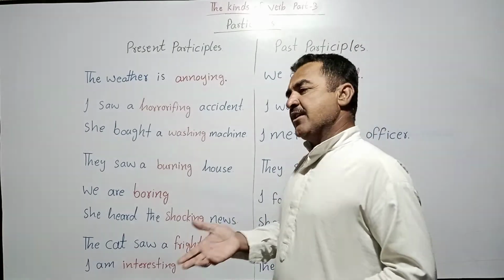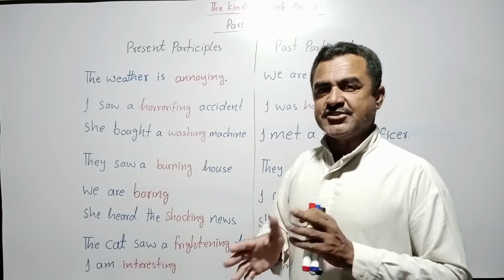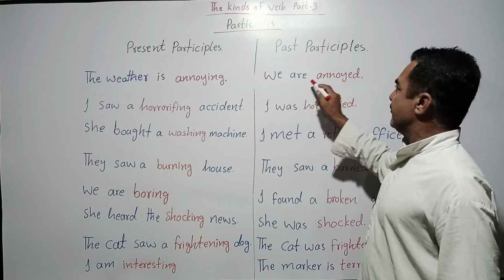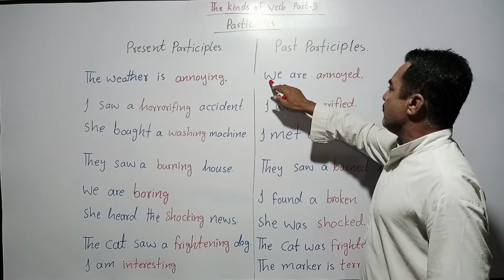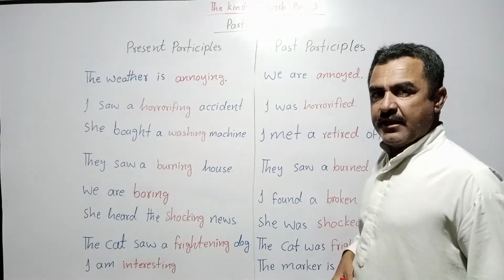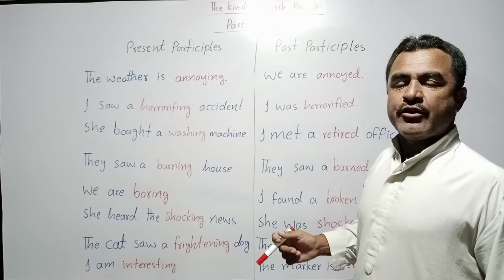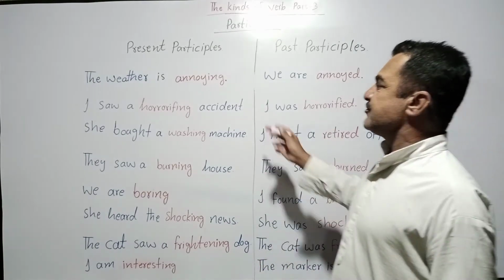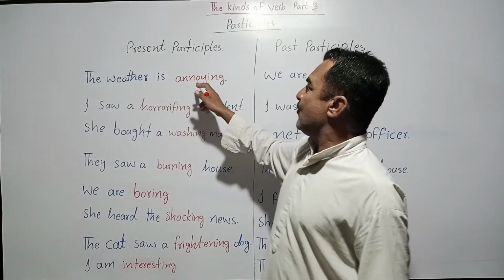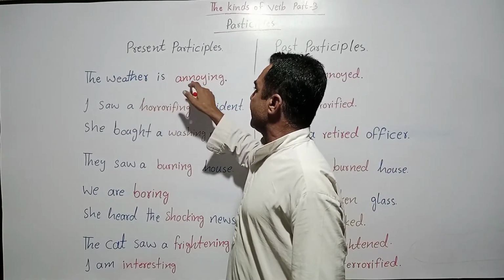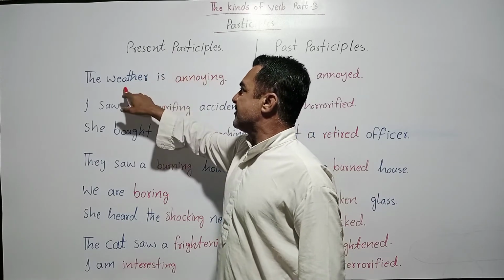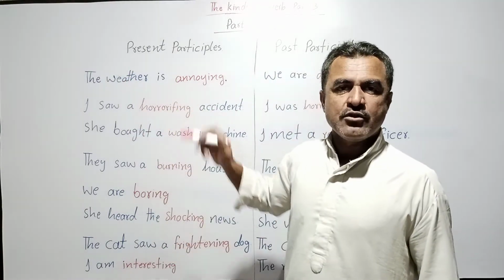So that's why you can say pronoun and noun are brothers and sisters. We are annoyed. Here this adjective is modifying this pronoun. Why are we annoyed? Or you can say, why we are annoyed? Because the weather is annoying. The weather is annoying. Now this adjective modifies this noun. This adjective gives information about the noun weather.